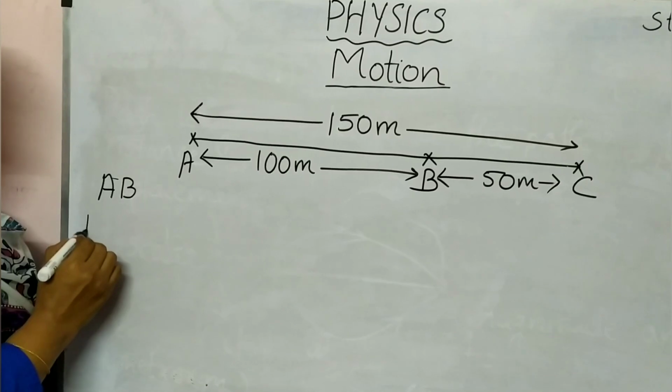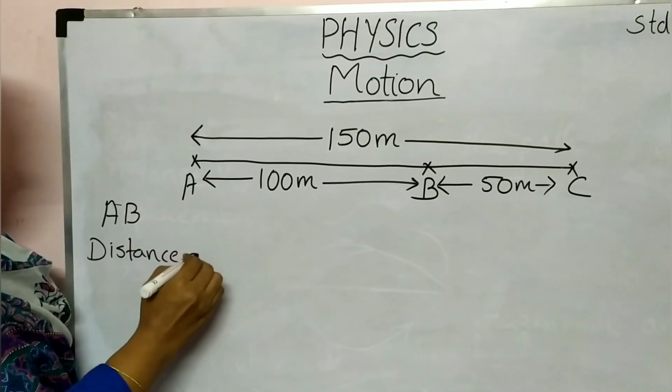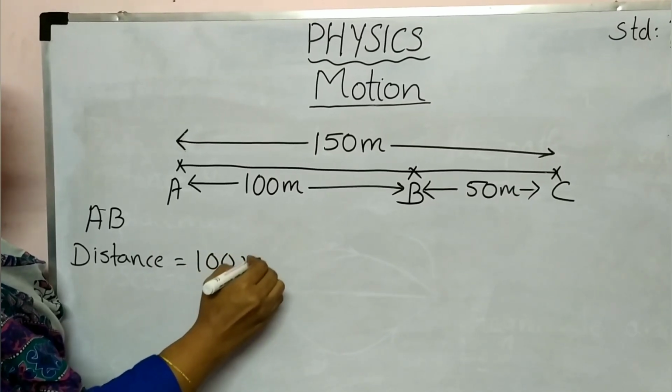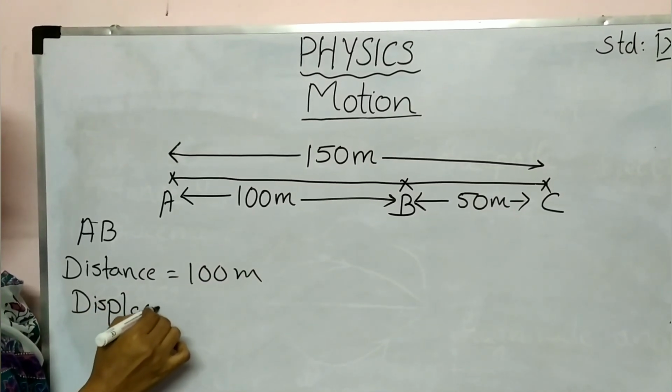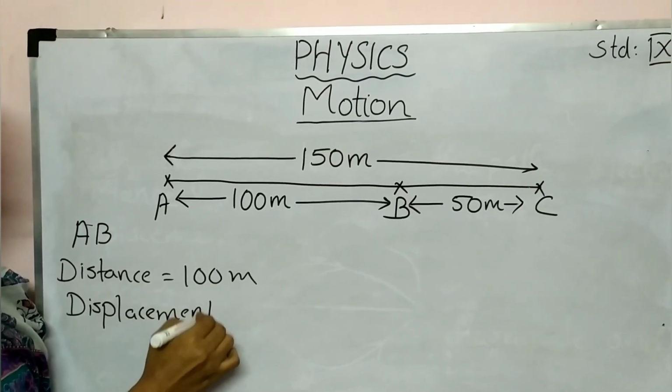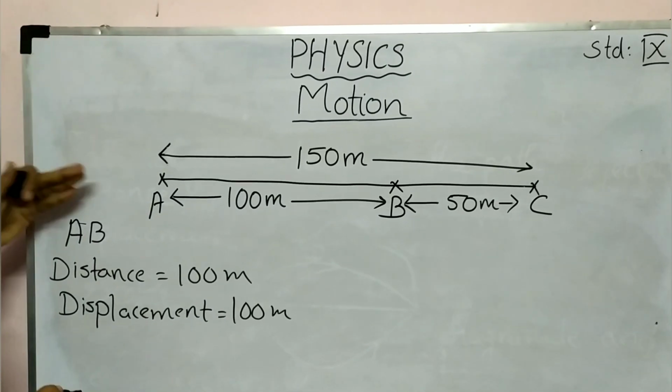Here we can say distance is 100 meters and displacement also 100 meters. Then another path.